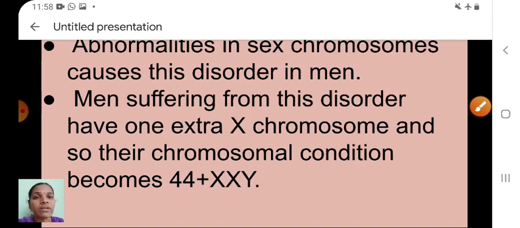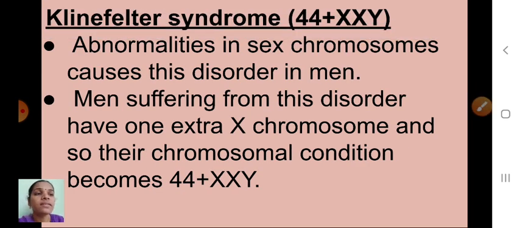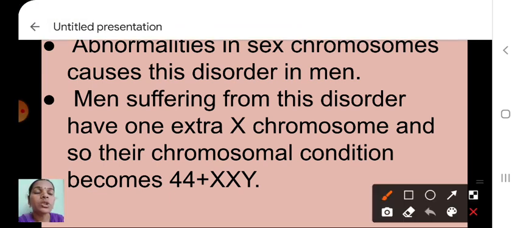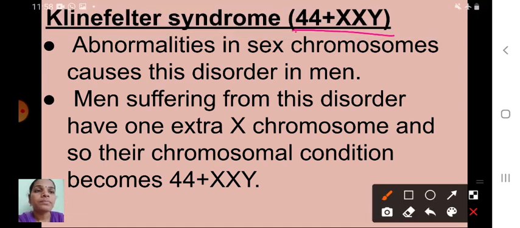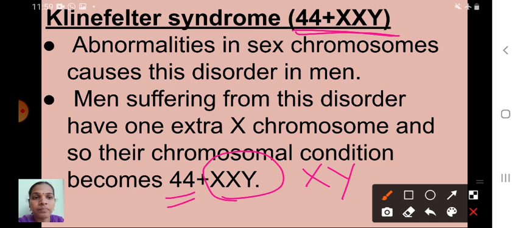Next one is Klinefelter syndrome. Here see the chromosome arrangement, that is 44 plus XXY. This mostly affects men. Okay children, here 44 are autosomes, and instead of XY, they have XXY. Understood now? So here one X is extra, one X chromosome is extra instead of XY.